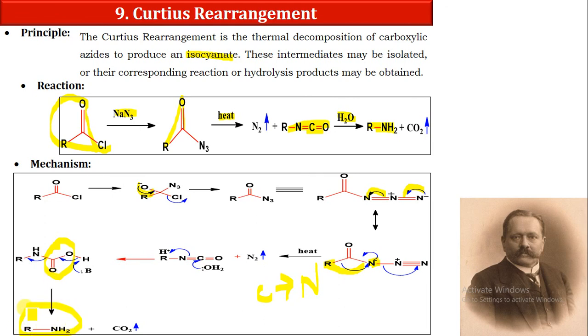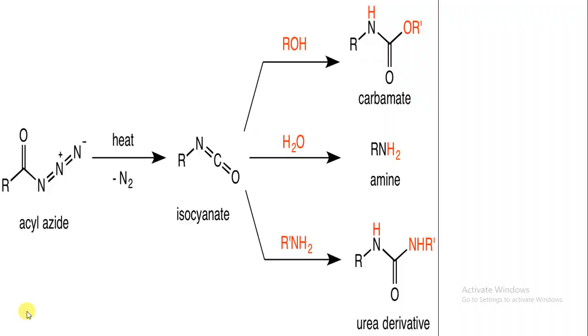Now let us understand this further. Suppose we have an acyl azide like this, and when we remove the N2, we produce an isocyanate. Suppose we react it with an ROH molecule. Here we produce N minus, so hydrogen will be added here and here we have OR dash. This is known as a carbamate. Suppose we react it with H2O, we can produce RNH2, which we have already seen in our last slide. That is RNH2, the amine group.